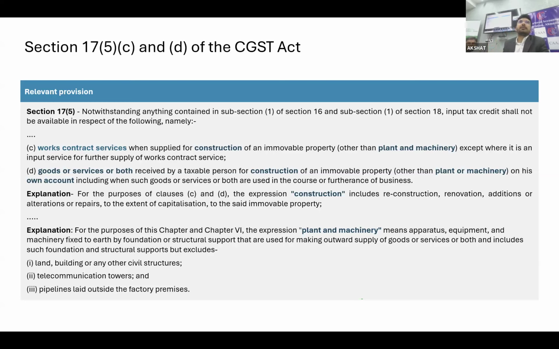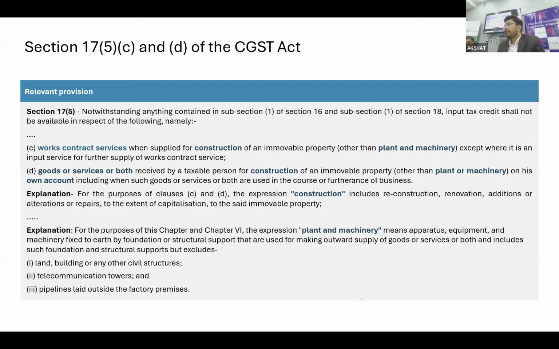So I would say that though the government has changed the definition from plant or machinery to plant and machinery, the main litigation is also on the words "on his own account". If you read the provision, it says goods or services or both received by a taxable person for construction of immovable property other than plant or machinery, which now we have to read as other than plant and machinery, on his own account.